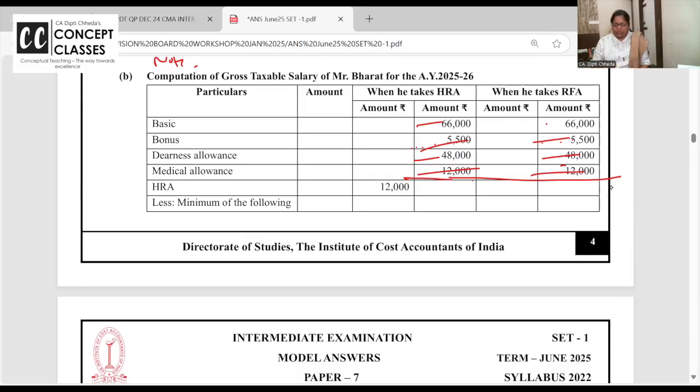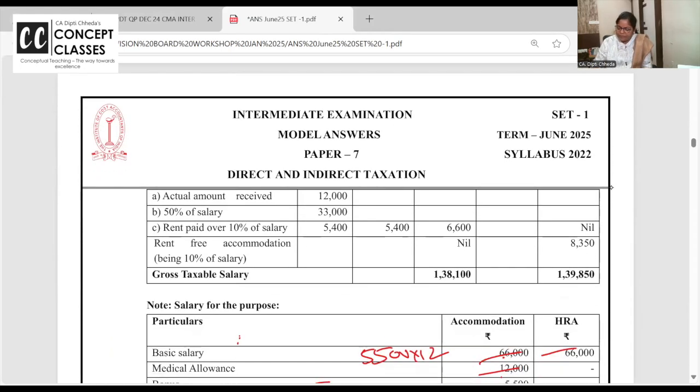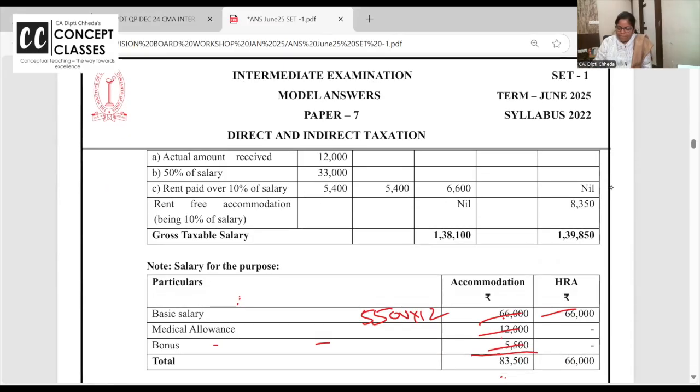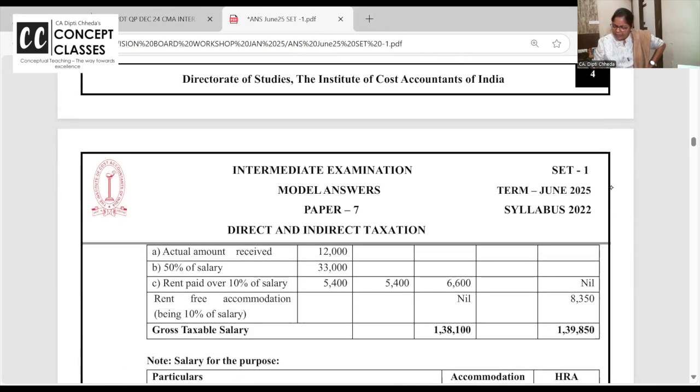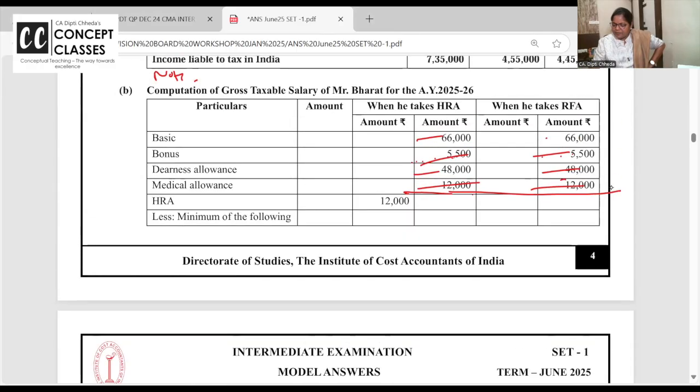Anyone is having any doubt? Basic, bonus, I'm repeating, DA, even if not considered for retirement benefit, it will be taken. Medical allowance. आजा. Rent free accommodation के लिए what's the definition of salary? Basic, allowance, bonus, commission रहता तो we would take, other education and all taxable part of the allowance. So 83,500, and this is your salary. बाकी तो same है. Now come to HRA.